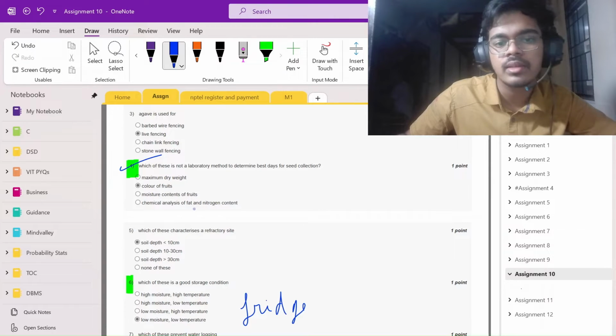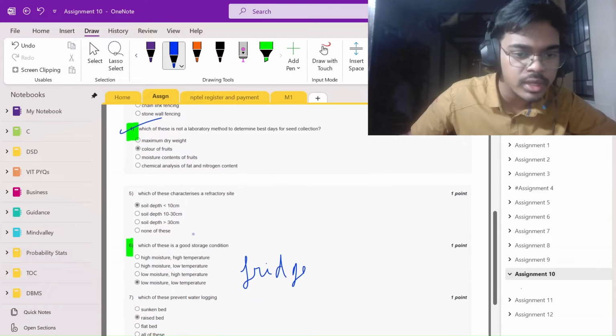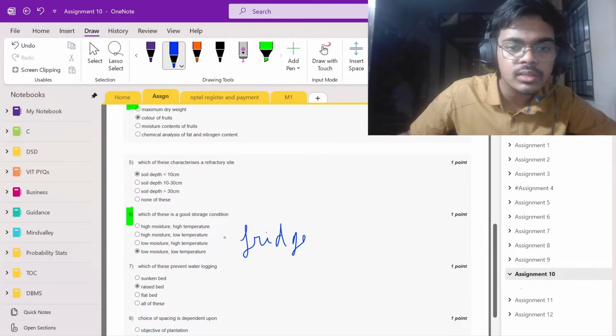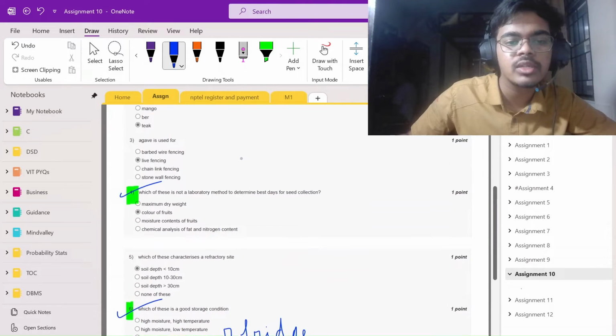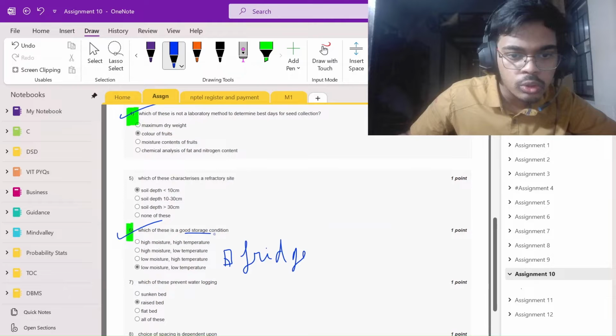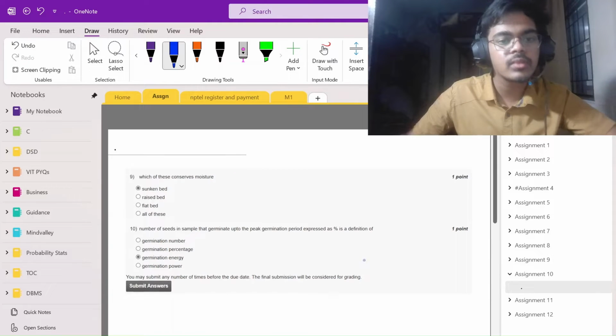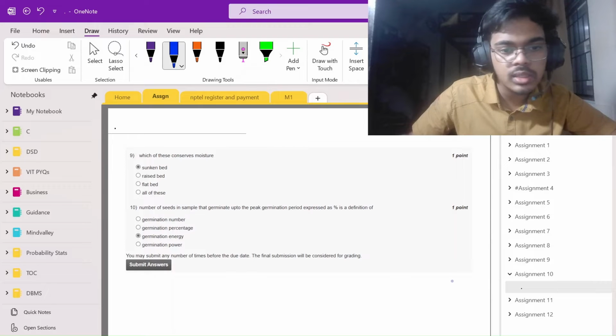Other methods you have to go to a laboratory to use, but this is not one. It can be done everywhere. And remember this as fridge. The perfect condition is low moisture, low temperature, which we find in a fridge. So good storage we do in a fridge, and a fridge has this condition.